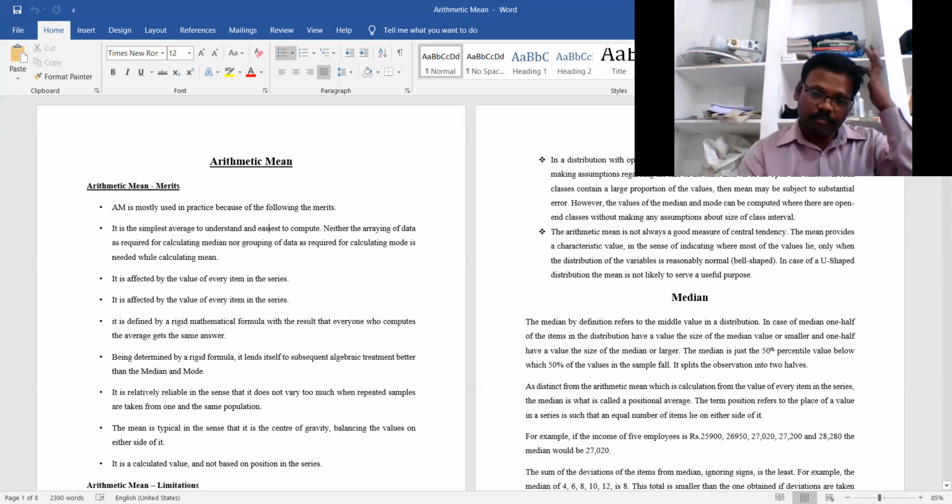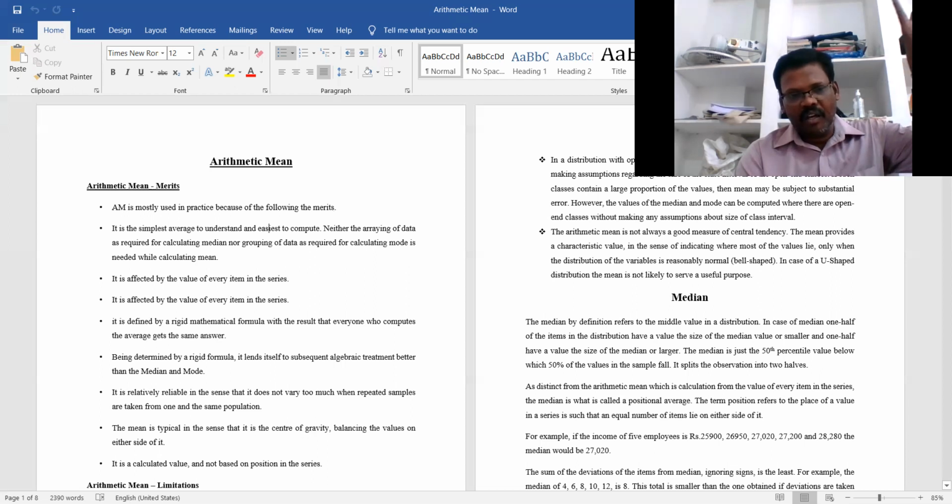When we talk about the median, it is distinct from the arithmetic mean, which is calculated from the value of every item in the series. Here the median is what is called a positional average.